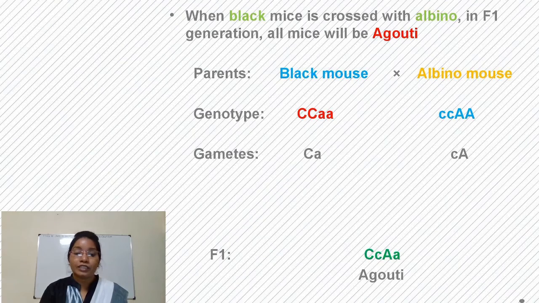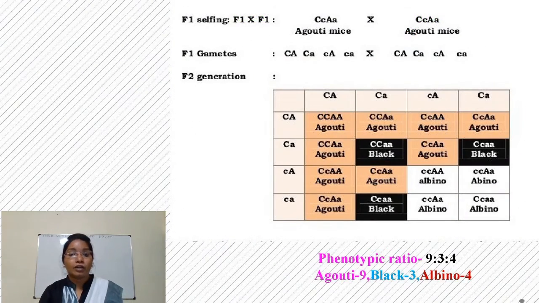When this F1 generation undergoes selfing, we get 16 types of offspring. In that, most of the offspring are with capital C and A, so they will produce agouti. Three offspring are capital C and small a, so these are black in nature.